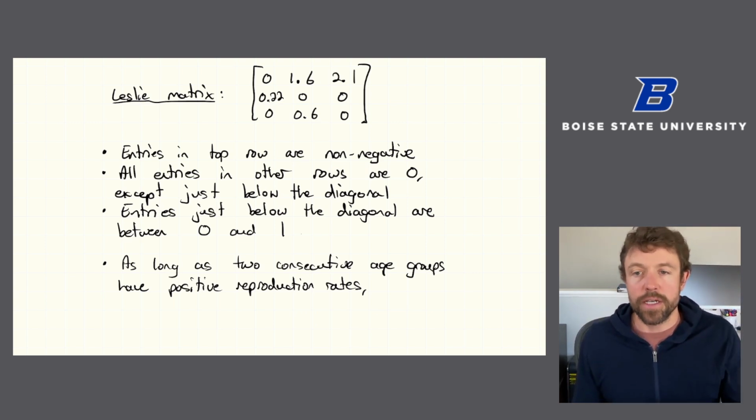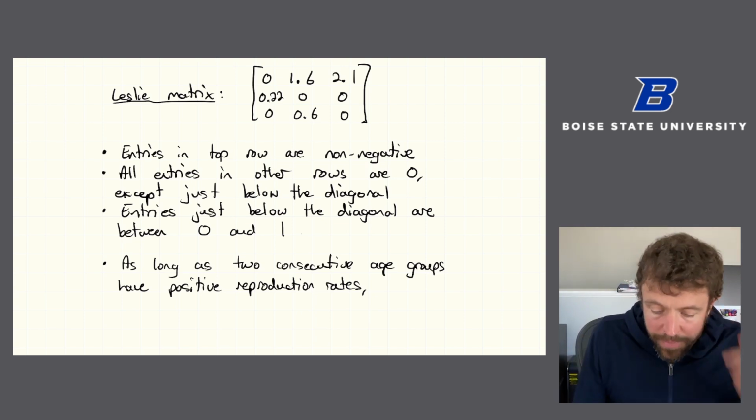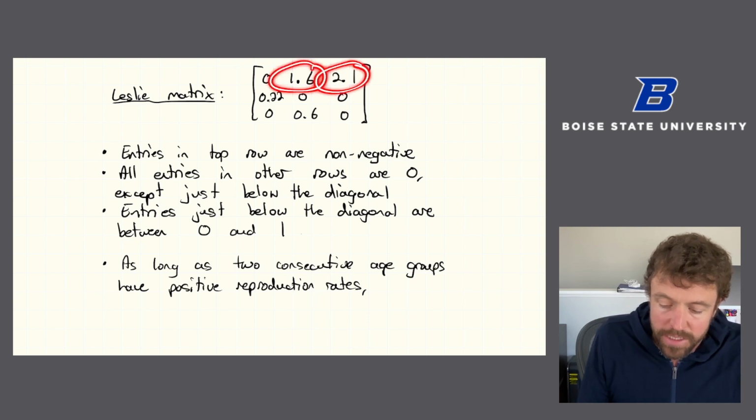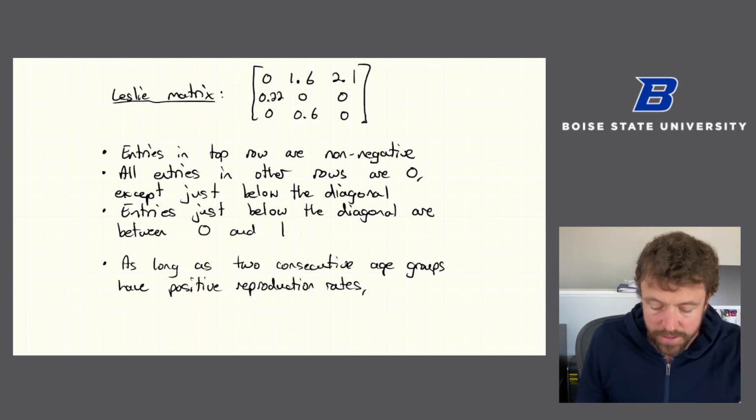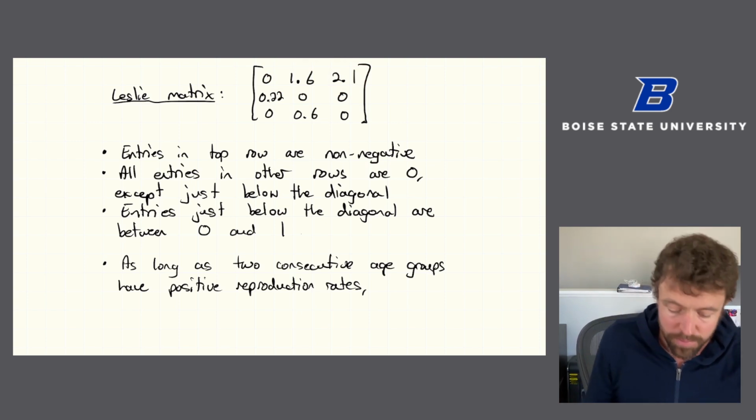If no one's reproducing, there's no point in studying these animals. They're just going to die off. But here we have two consecutive age groups that are actually reproducing. And as long as that's the case, this matrix is going to have some nice properties.